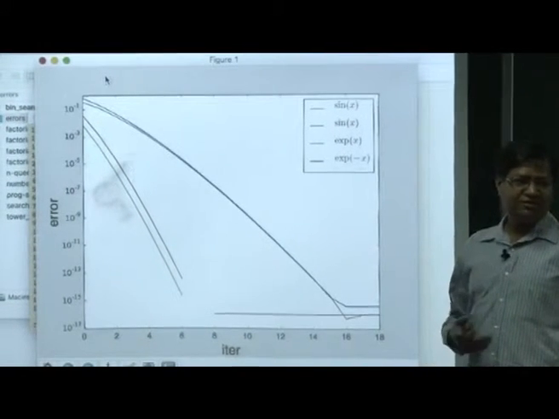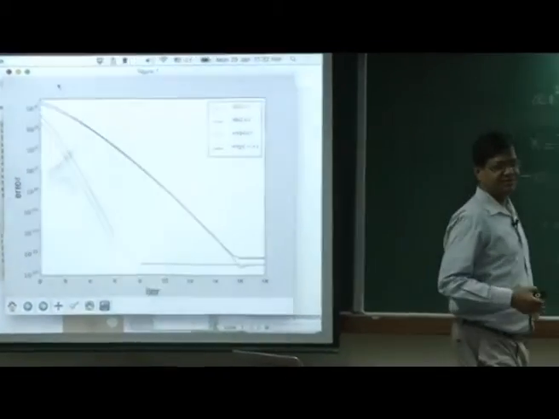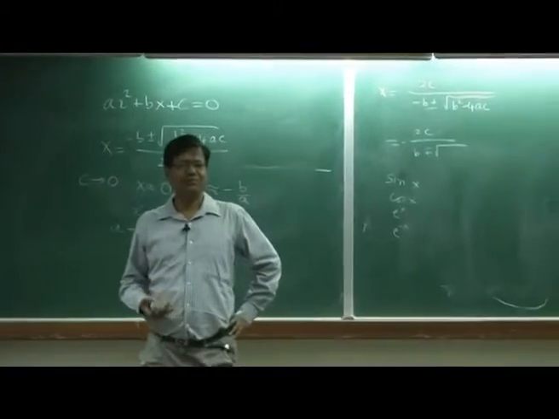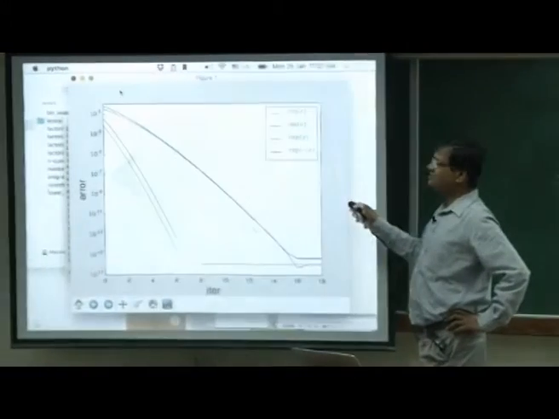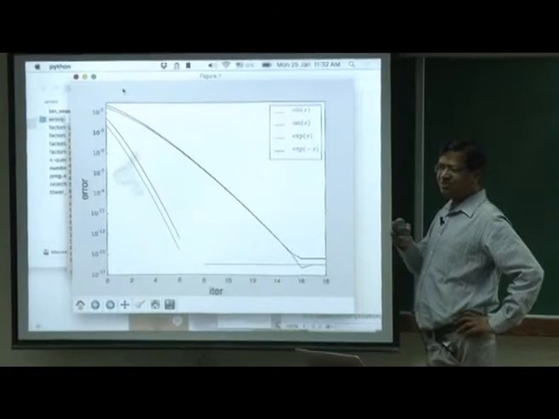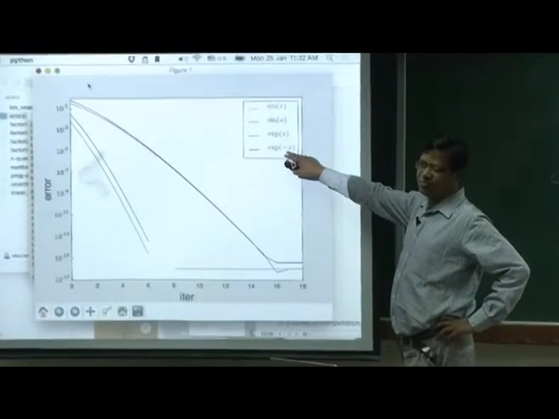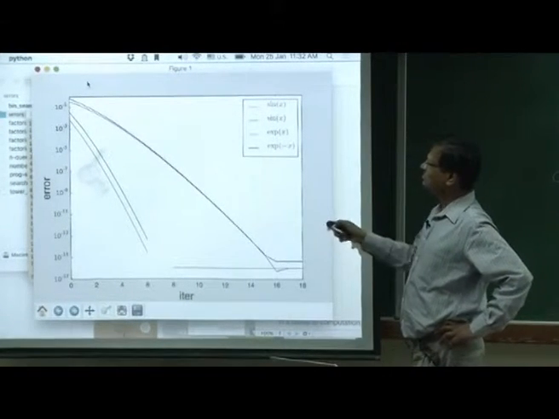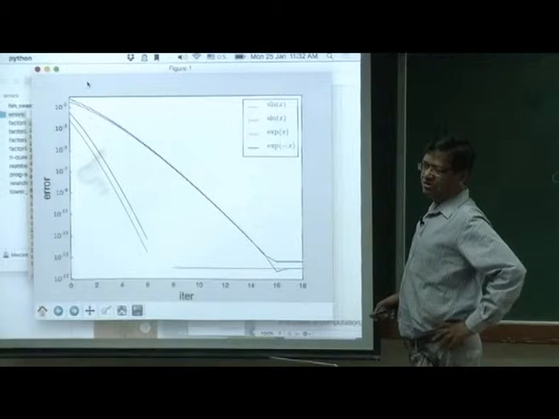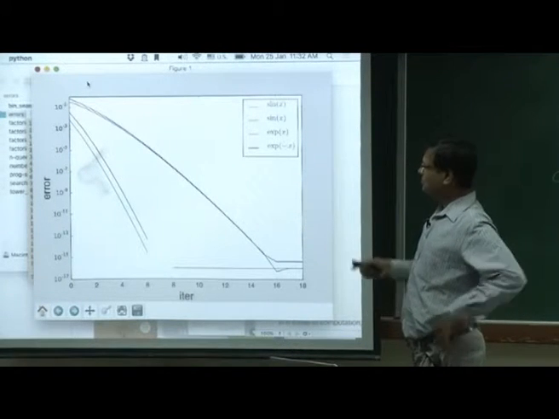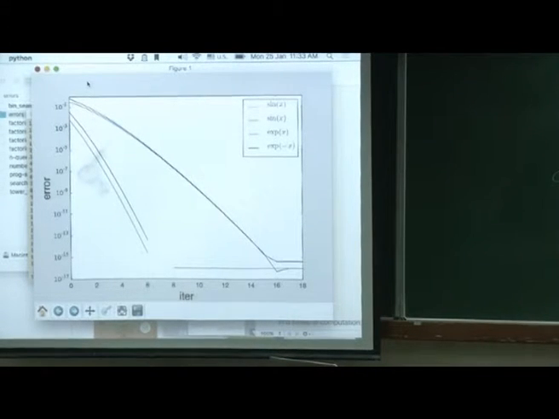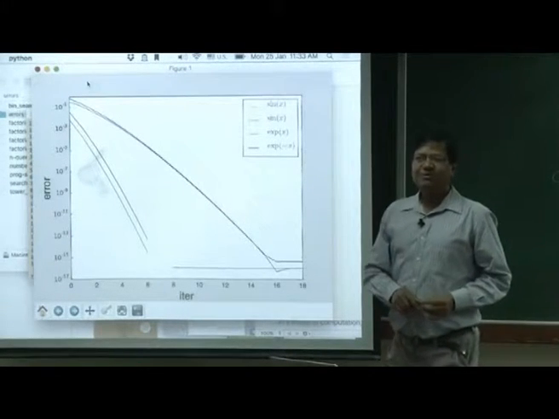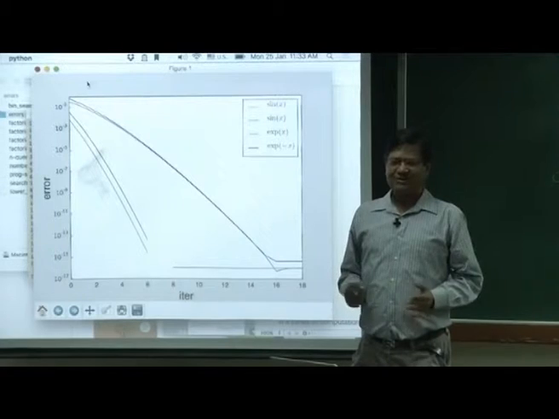Among the computation of functions, exponential happens to be a very expensive operation, and even for exponential minus x, you might expect that because of the sign change plus minus, this should be converging quickly, but it does not. It is slow. So, this is how we compute this error because of approximation. When I had this long infinite series, I truncated it and I get error. Okay, so this is about error. I mean nothing more I want to say about errors.